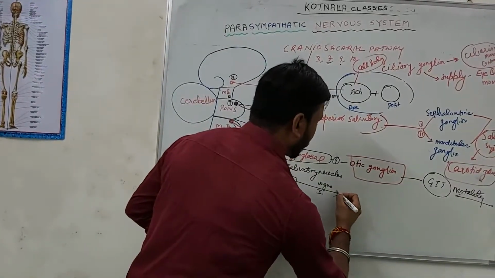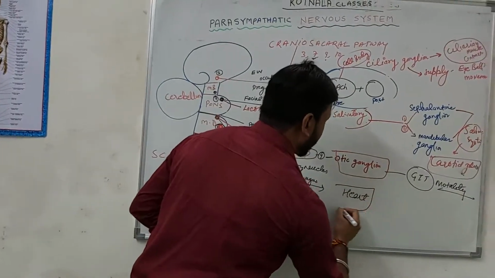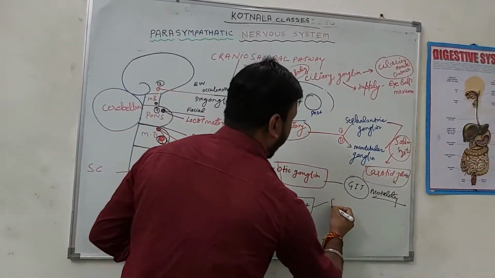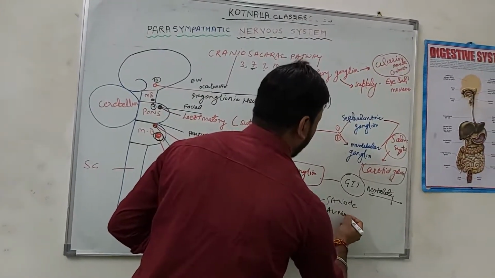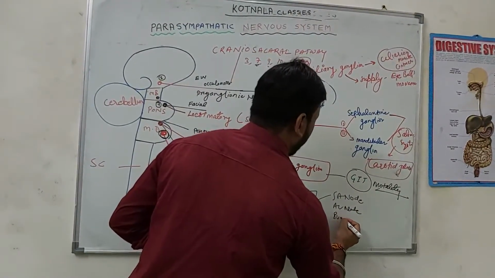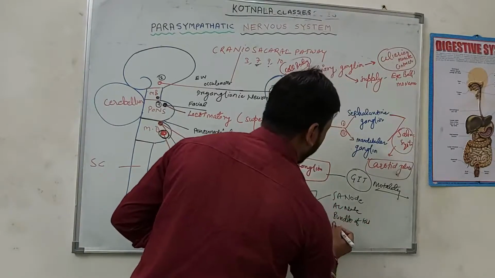The vagus nerve has the longest path of function. What is the main organ it supplies? The heart, like the SA node, AV node, bundle of His, and Purkinje fiber system.